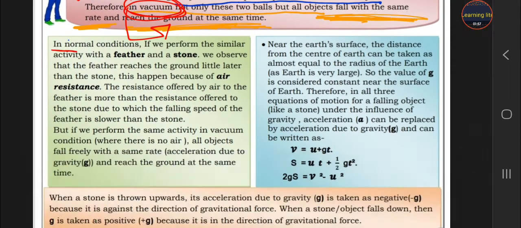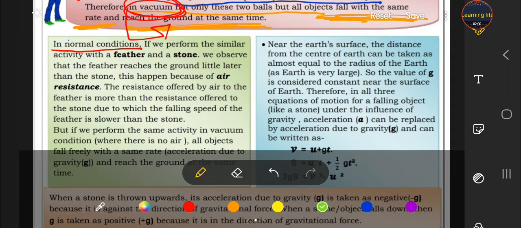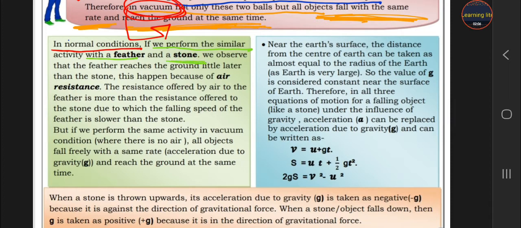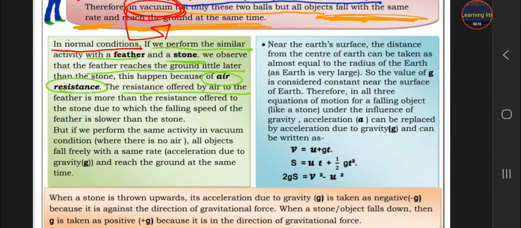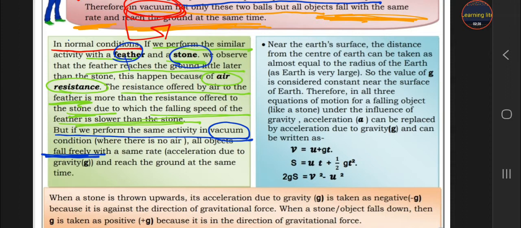And what happens in normal conditions? If we perform this activity in normal conditions, with a feather and a stone, then the feather reaches the ground later. Why? Due to air resistance. The resistance offered by the air is more on the feather and less on the stone, due to which the stone reaches the ground faster. But if we perform the same activity in the vacuum, then they fall freely. It means in the vacuum, the feather and the stone both reach the ground at the same time. Okay.